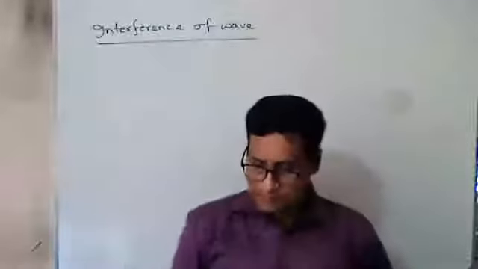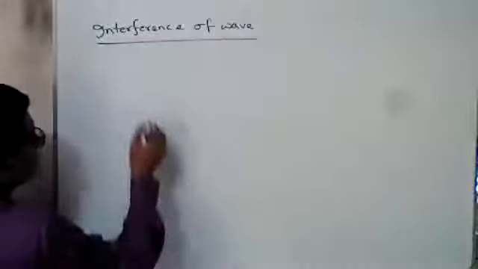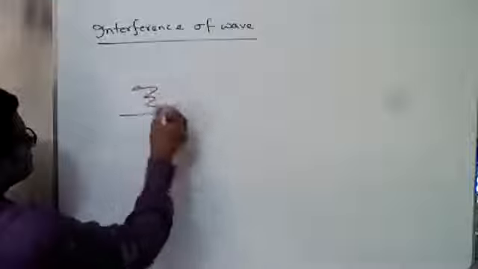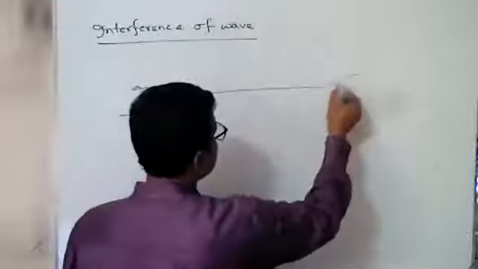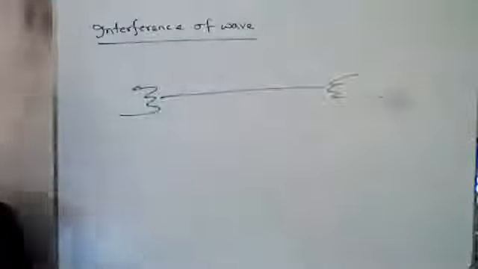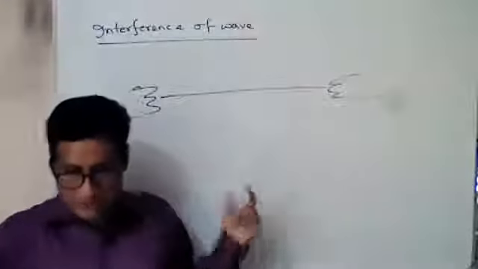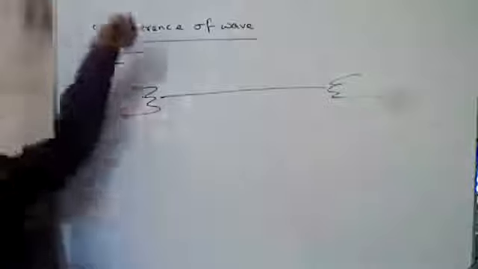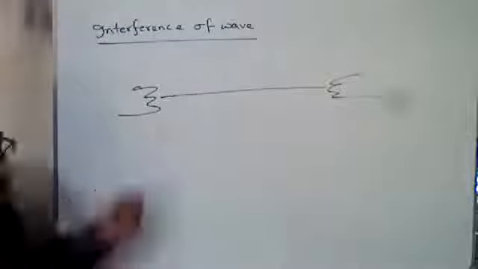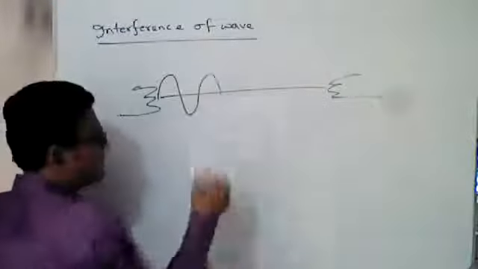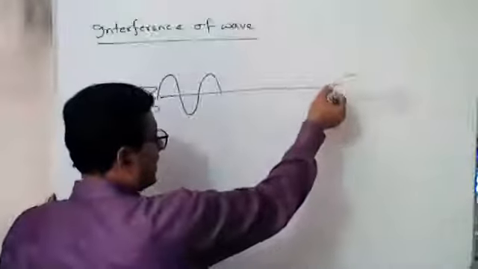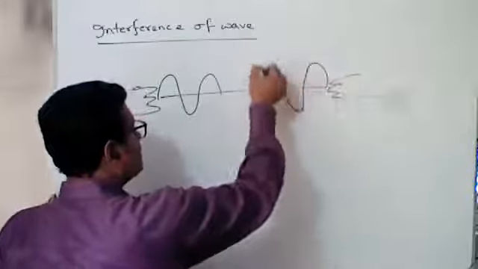Interference of wave means, suppose this is a string. Two friends hold the string at the two ends. One produces a pulse in this position, suppose in this way, and another person produces a pulse in this way.